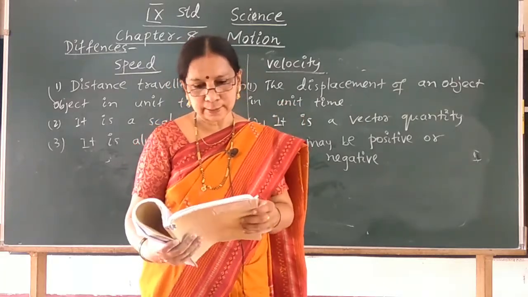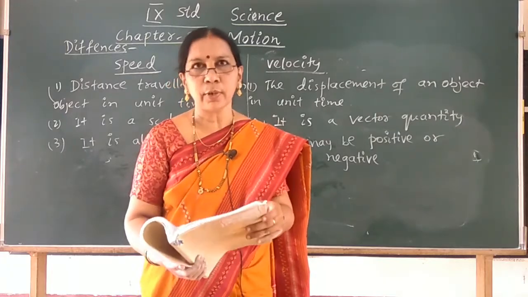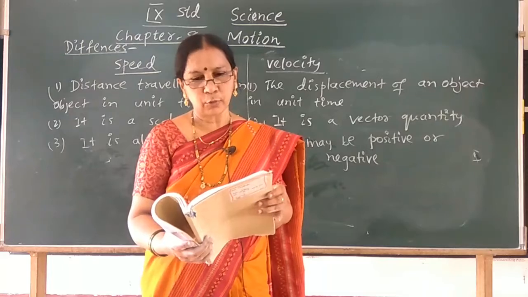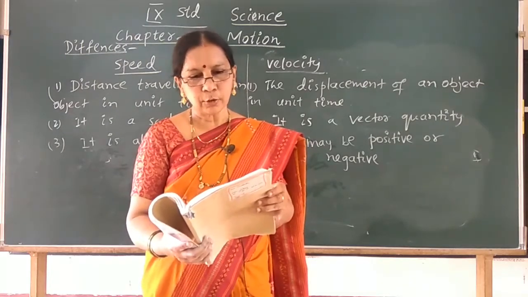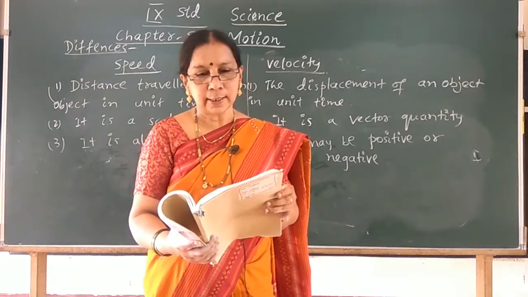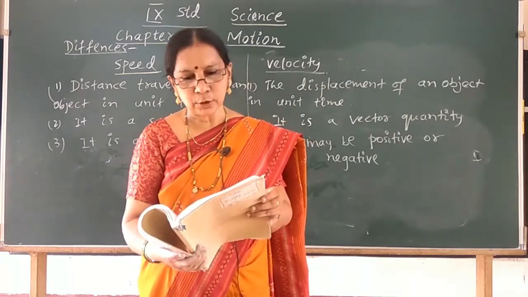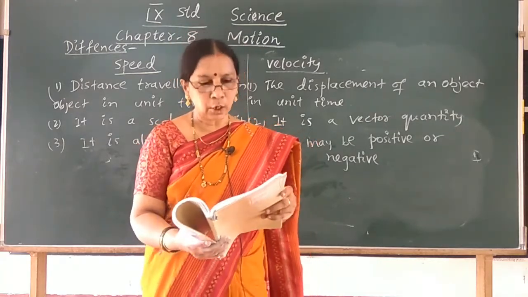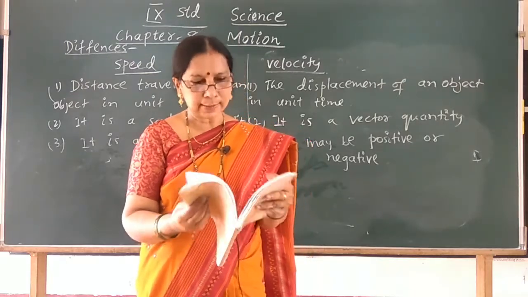And another question, this also you can work out at home. A farmer moves along the boundary of a square field of side 10 meter in 40 seconds. What will be the magnitude of displacement of the farmer at the end of 2 minutes 20 seconds from his initial position? Try to work out. If you can't, let us work out in the next class.